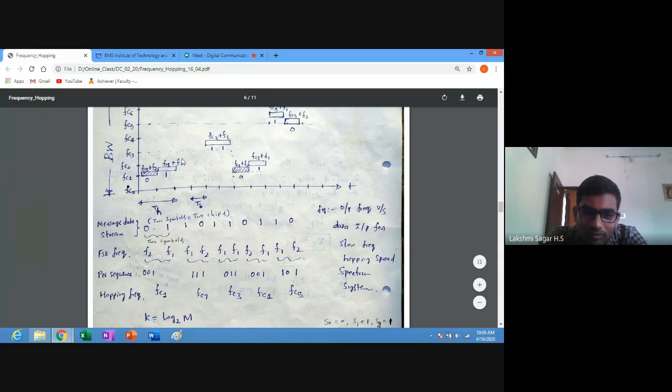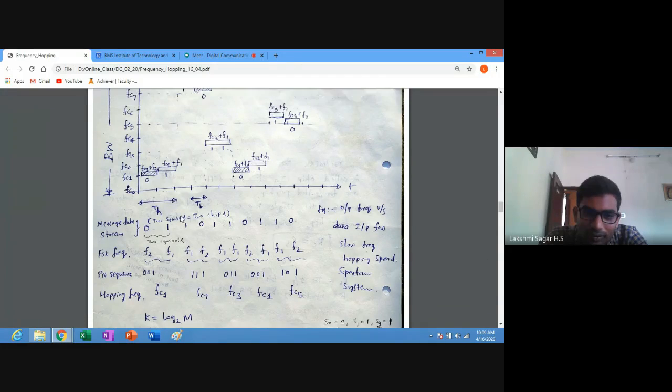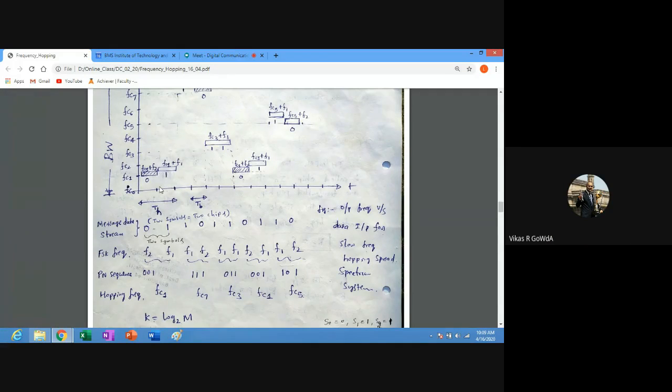Understood this one? For each symbol, we get two independent frequencies. One is FC1 plus F2 and one more frequency is FC1 plus F1. All of you got this allocation? All of you understood? Yes, sir.